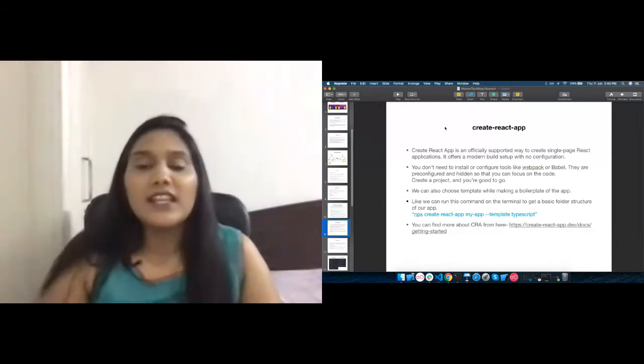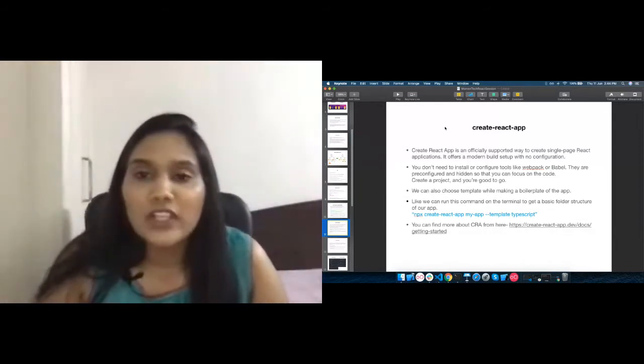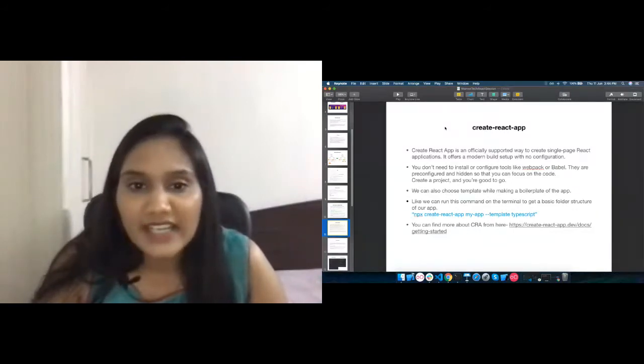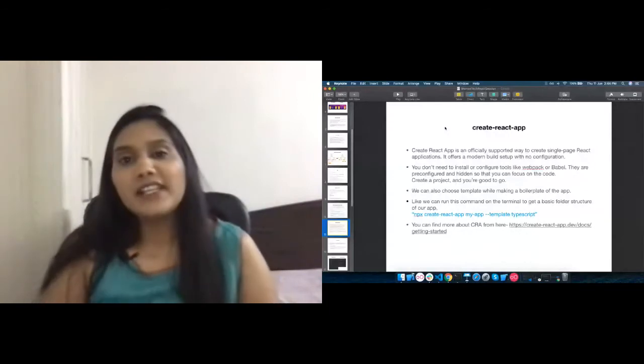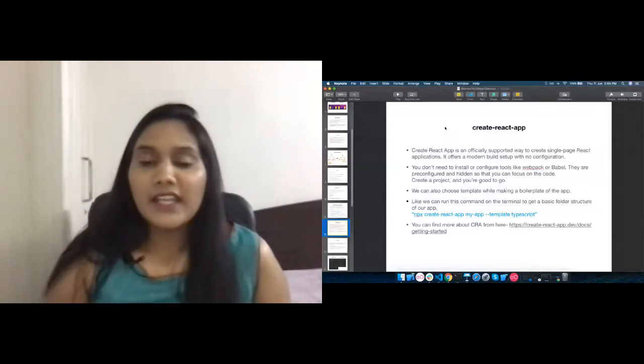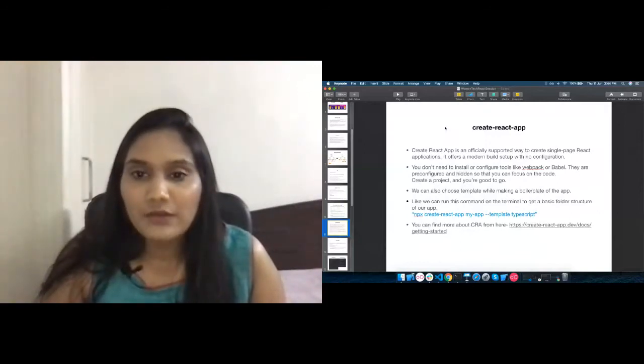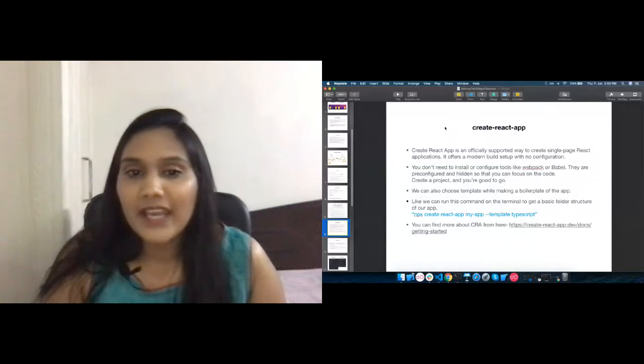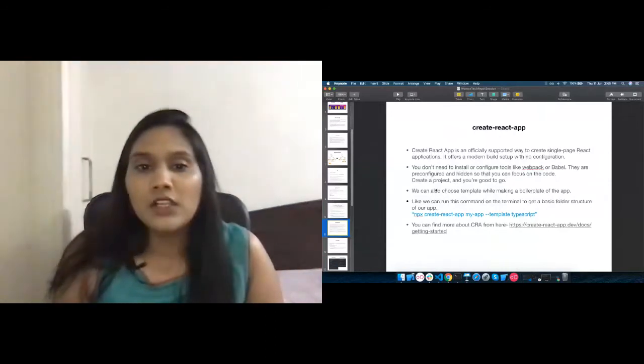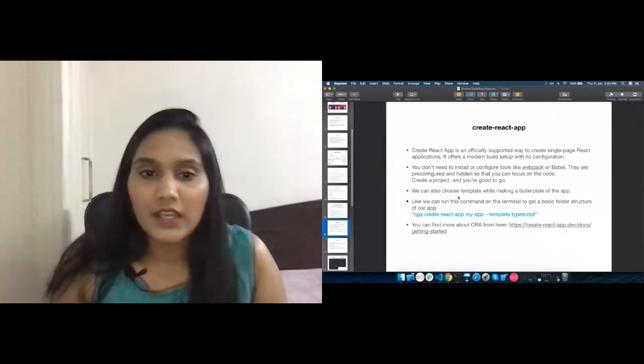When we want to create a boilerplate for a React application, we can use create-react-app, and it will provide us a complete folder structure without worrying about any configuration of Webpack or Babel. We can just run a command in the terminal and we are good to go.